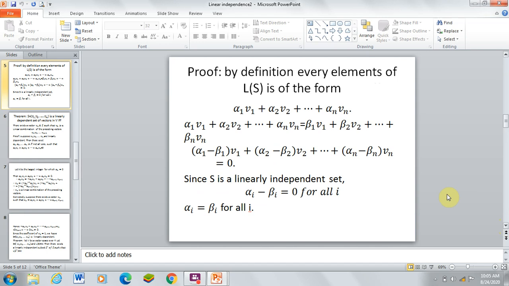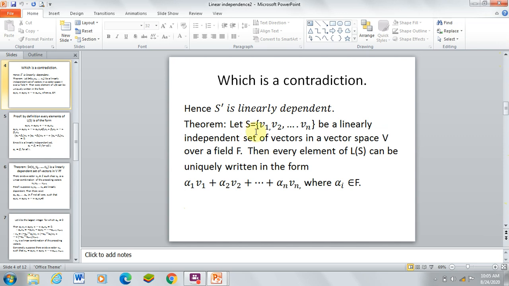By the definition, every element of L(S), where L(S) means linear span, is of the form alpha 1 v1 plus alpha 2 v2 plus ... plus alpha n vn. Here S is the set {v1, v2, ..., vn}.